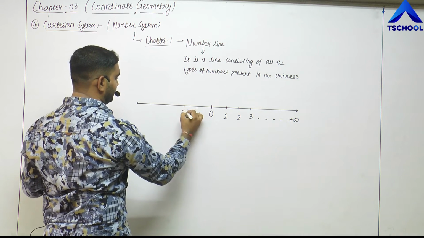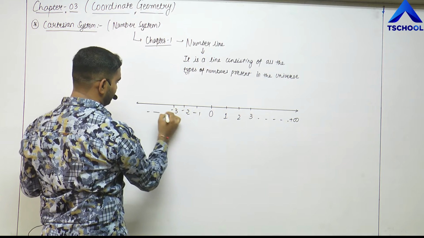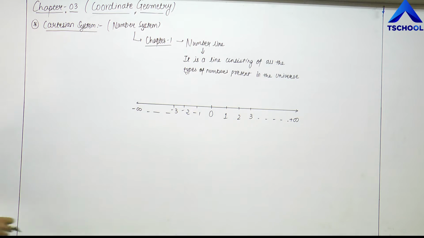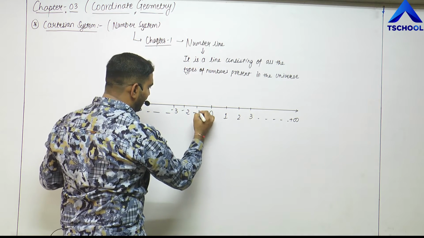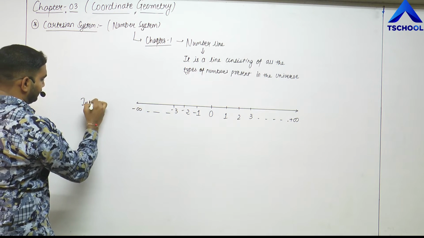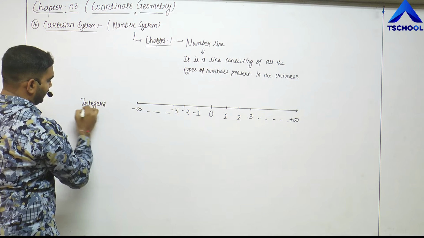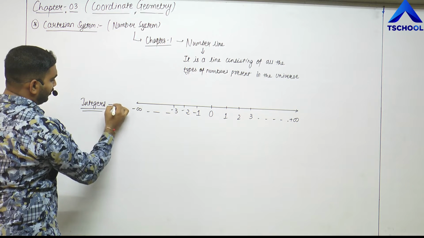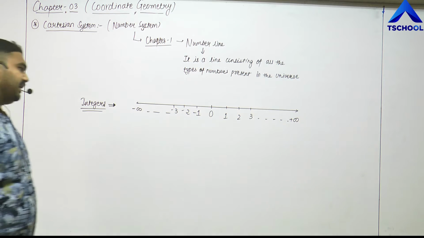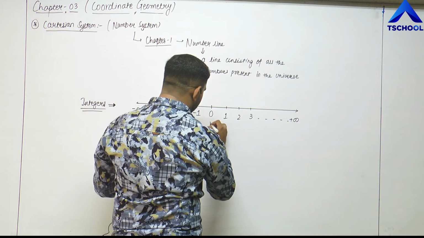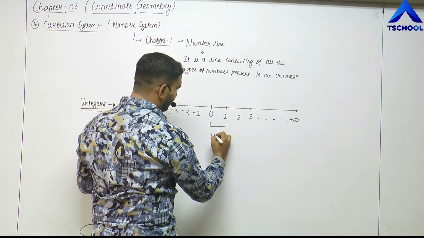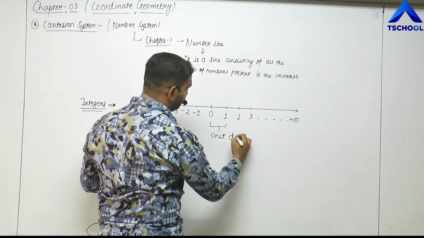Similarly, -1, -2, -3 up to minus infinity. So friends, for now I have written only the integers on the number line, which are located at a unit distance.